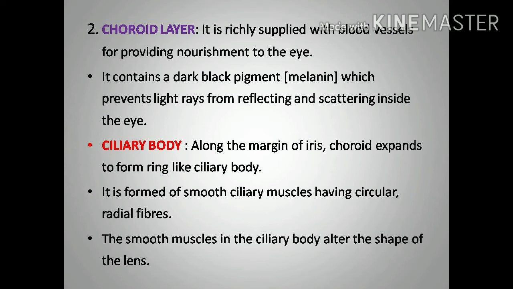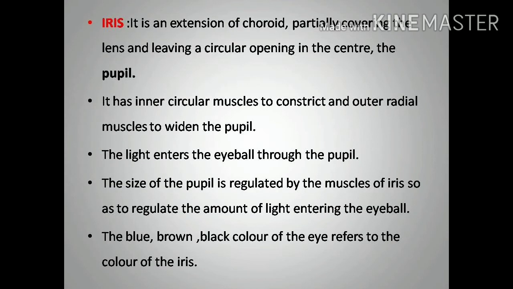So the shape of the lens depends upon the distance of the object. Because of the distance of the object, the lens shape also will change. So that changing of the lens shape is brought about by the ciliary body because of the presence of circular and radial muscle fibers.